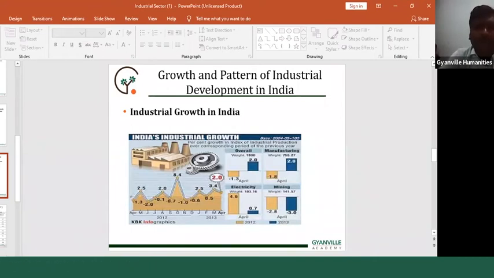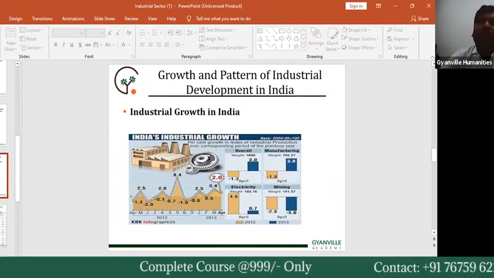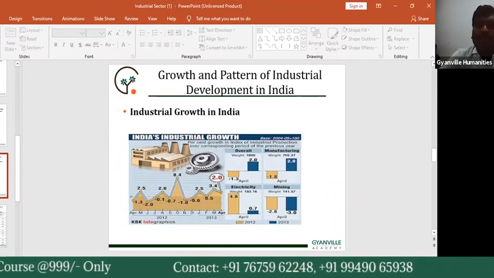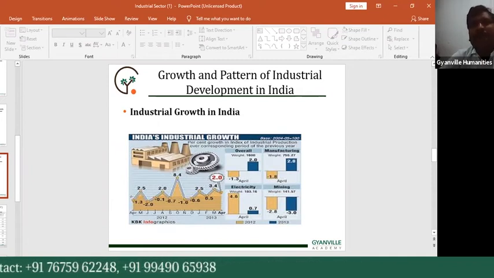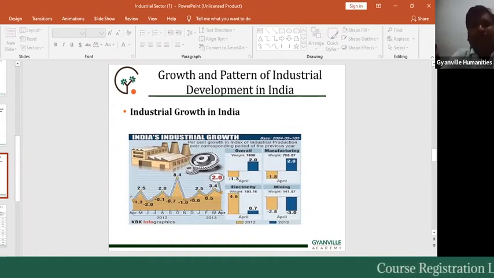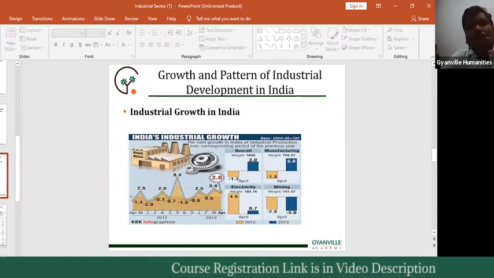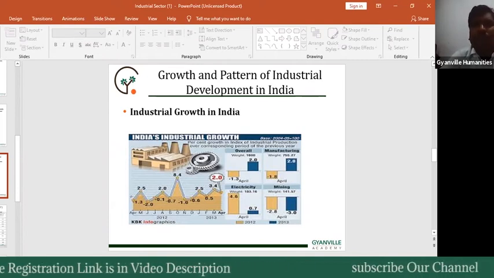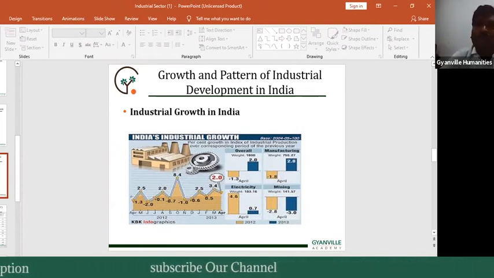At that time the government focused on another concept, privatization. That is the main reason for introducing privatization. But at the starting point after independence, the government focused on the industrial sector and the development of industries.